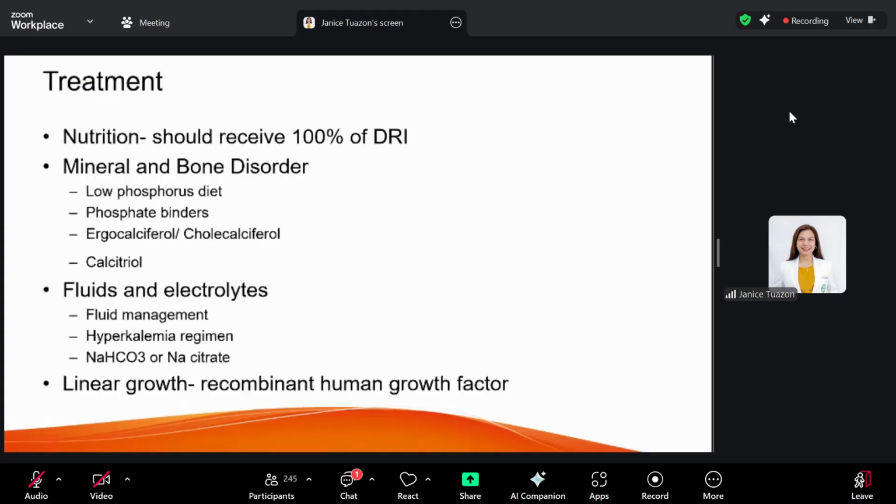Now, CKD patients also have short stature because of chronic metabolic acidosis and poor nutrition. Other countries have used recombinant human growth factor until the patient reaches the 50th percentile. Once you've achieved that, you may stop giving your recombinant human growth factor.